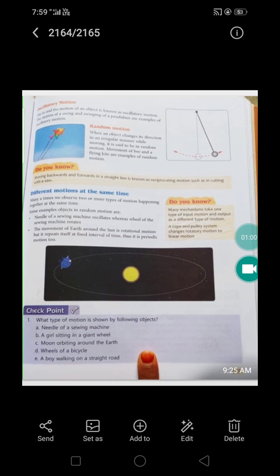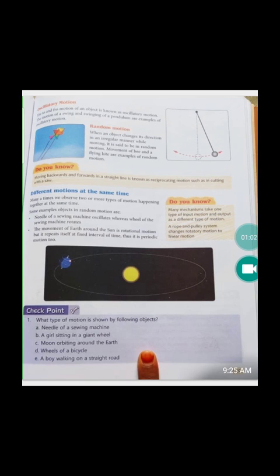Now, different motions at the same time. Some objects may have more than one type of motion at the same time. In other words, we say that some objects have a combination of two or more different types of motion. This will be more clear by giving examples.